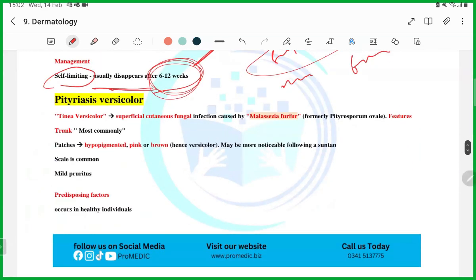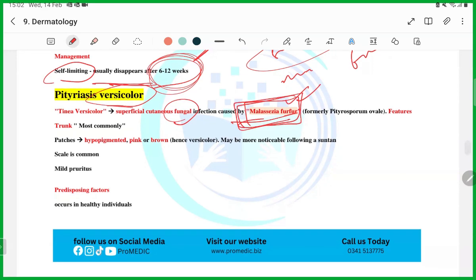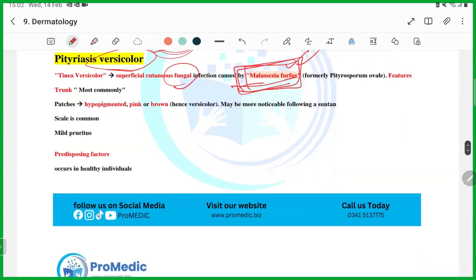This is pityriasis versicolor. Okay, pityriasis versicolor is basically a fungal infection, and Malassezia furfur is the organism. Very important and favorite question: which organism is causing this? Then they will tell you hypopigmented pink or brown rash, guys.